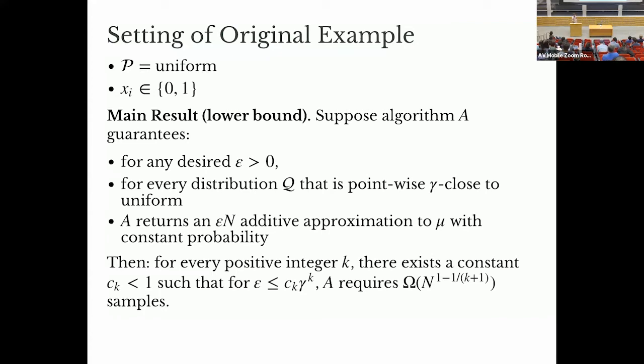So for every positive integer k, there is a constant ck, which is less than 1, so that for epsilon a bit smaller than gamma to the k, we need actually more. So we have this n to the 1 minus 1 over k plus 1 samples are necessary.